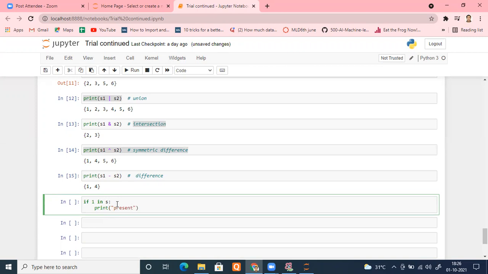We cannot know the index, the reason being it is an unordered collection, but at least we can know whether the given number is present in the set or not. That's what I wanted to know only. So we can do that with the help of if 1 in S to check the presence of an element.